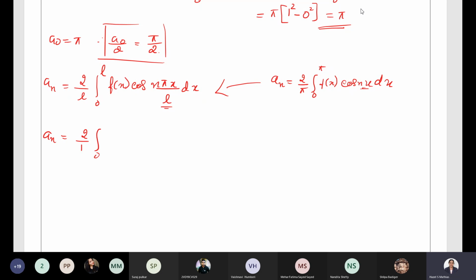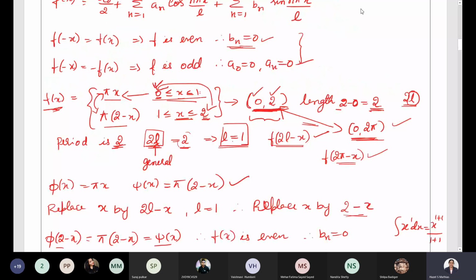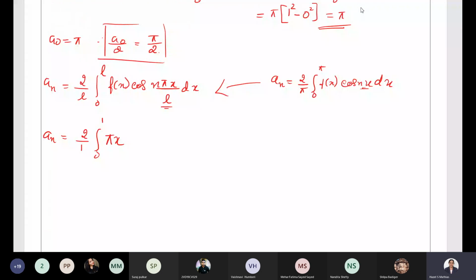So we know what is the value of L. It is 2 by 1, integral 0 to 1, f of x. F of x is pi x, because x lies in the interval 0, 1. When x is in the interval 0, 1, f of x is defined to be pi x. That's why we are taking f of x value as pi x, then cos n pi x into dx, because L value is 1. Is it okay, everybody? Yes, ma'am.